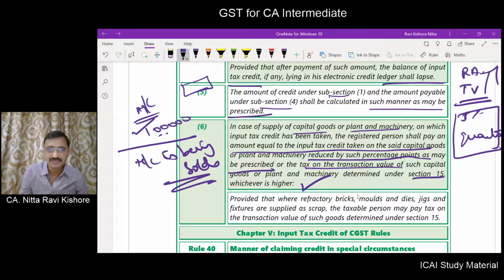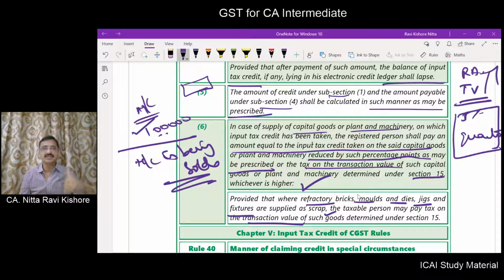But however, if refractory bricks, molds, dies, jigs and fixtures are supplied as scrap, the taxable person may pay tax on the transaction value. So only transaction value is to be taken, because refractory bricks, molds, dies, jigs, fixtures are also capital goods.